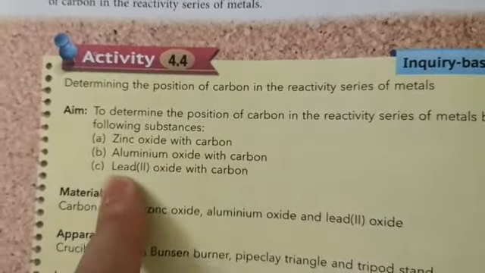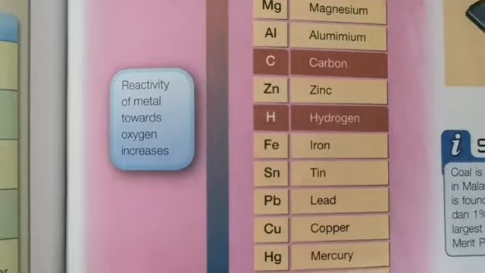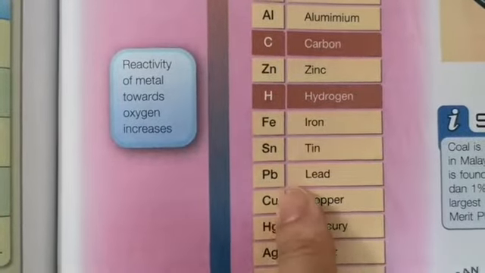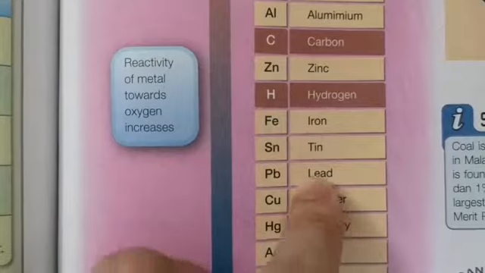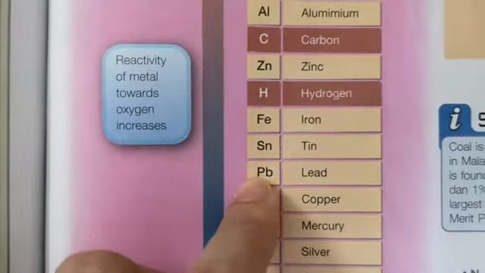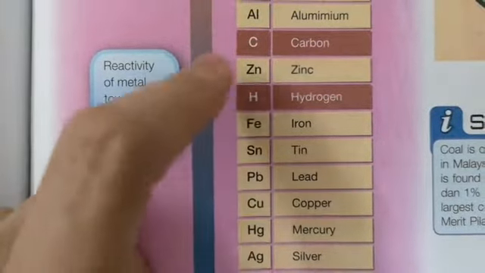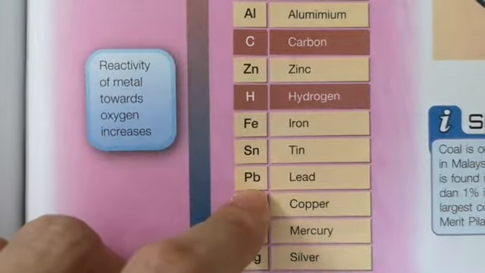Now how about C? Lead-2 oxide with carbon. Okay, lead is Pb. Is carbon more reactive than lead? Yes, carbon is more reactive than lead. So carbon can remove oxygen from lead.